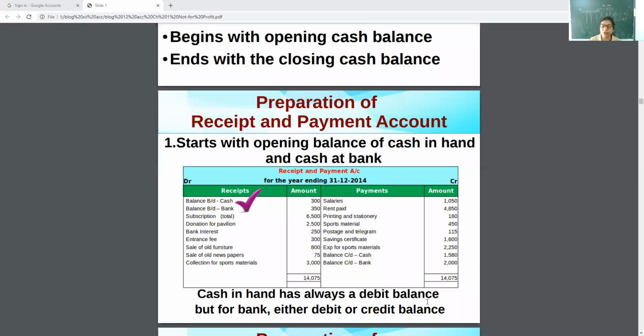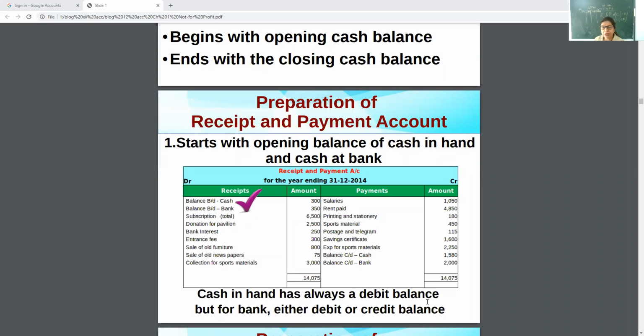So my dear children, receipt means all inflows, whether recurring or non-recurring, whether capital or revenue, whether belonging to the current year, previous year or next year, that will be entered at the receipt side. So this is the receipts and payment account.